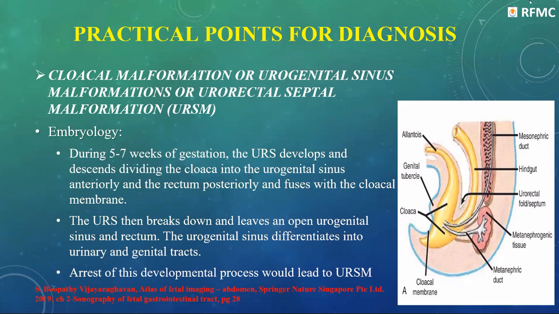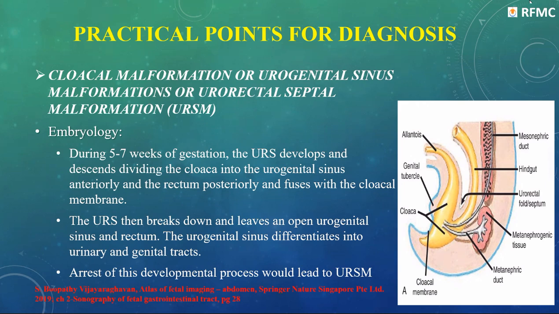Now, what happens during the 5 to 7 weeks of gestation? There is a urorectal septum that descends and divides the urogenital sinus. It descends and reaches up to the cloaca, dividing the urogenital sinus anteriorly and the rectum posteriorly.